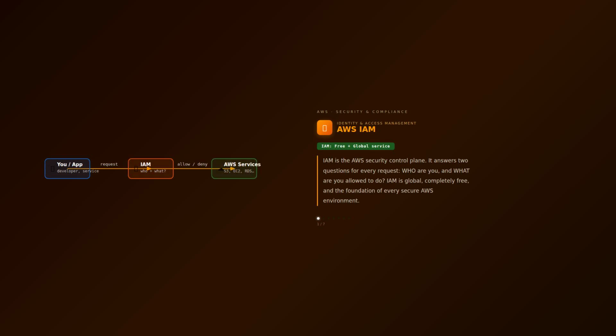IAM is the AWS security control plane. It answers two questions for every request: who are you, and what are you allowed to do? IAM is global, completely free, and the foundation of every secure AWS environment.